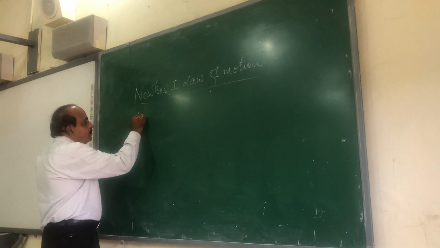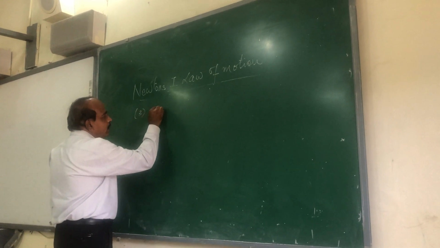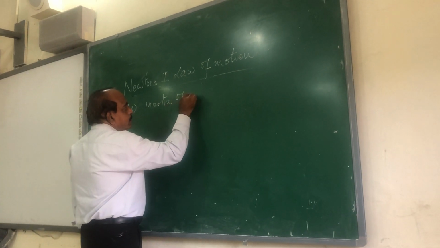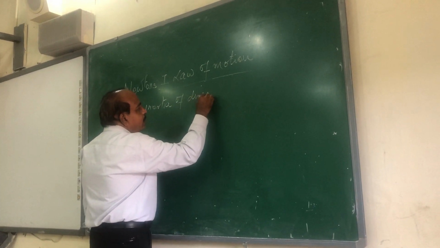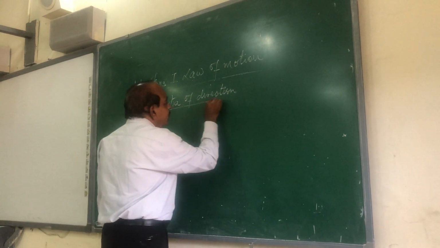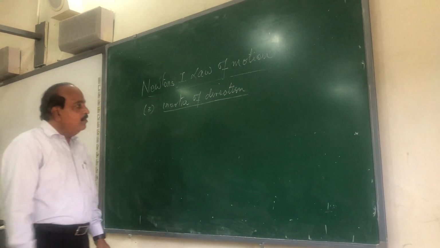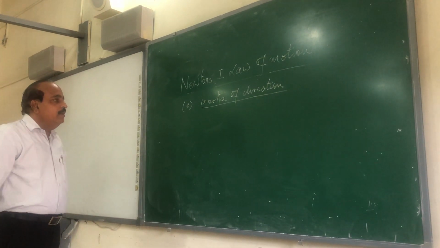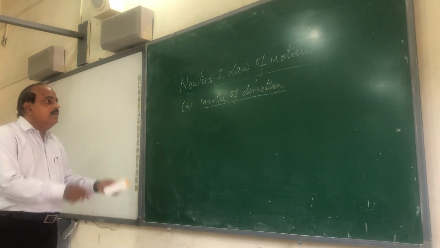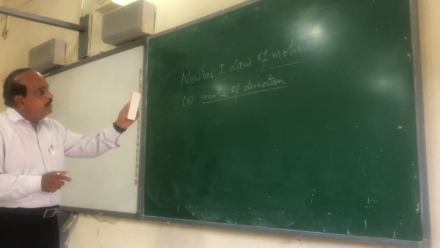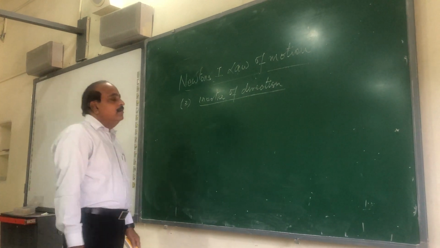The third part of the law of inertia is the inertia of direction. Because we know that force is that external thing which can change the state either from rest to motion or from motion to rest, or it can change the direction of motion. If there would have been no external force, the body maintains the state either of rest or of motion with the same velocity.